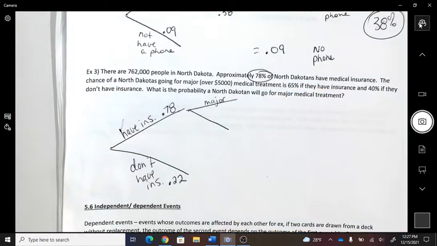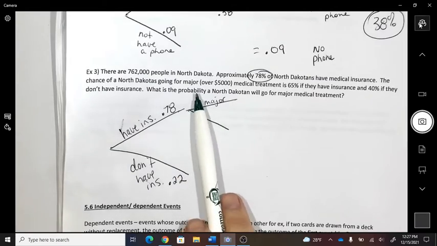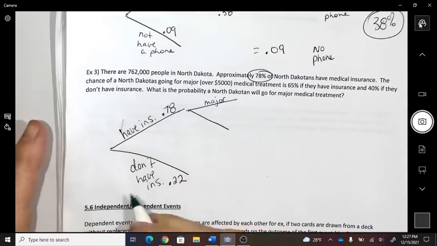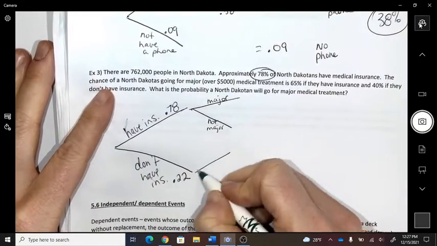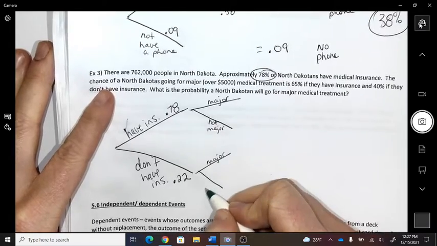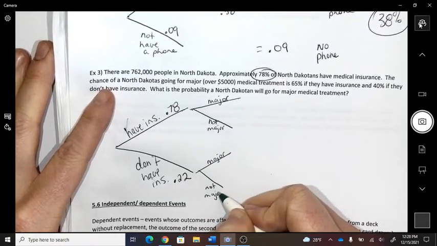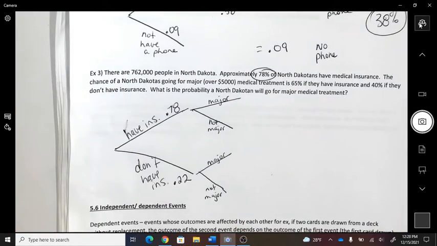Then we're going to decide whether they're going to have the chance of having a major medical treatment or not major. They could have a major or a not major. So those are our scenarios. So the four possible situations would be that they have insurance and have a major medical treatment. They have insurance, but they don't have any problems with treatments. They don't have insurance, they get a big medical treatment, or they don't have insurance and nothing happens to them.